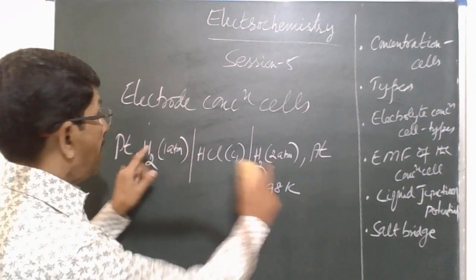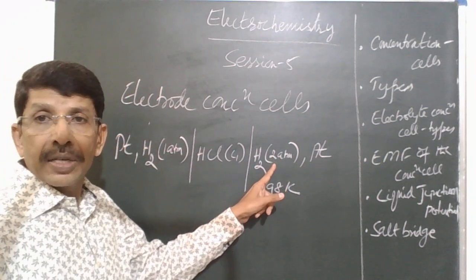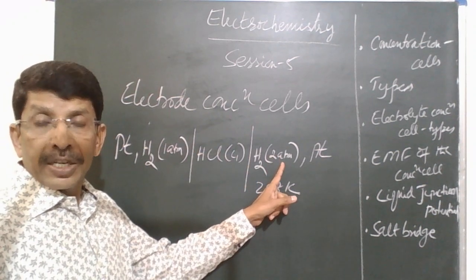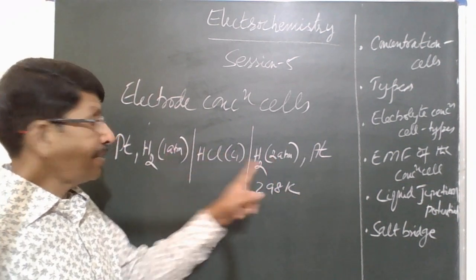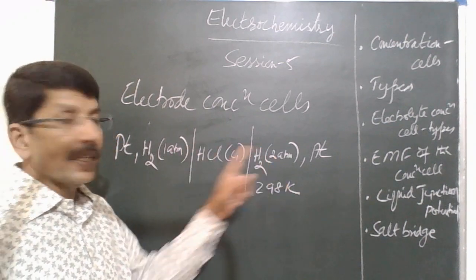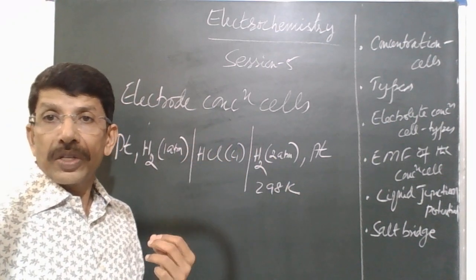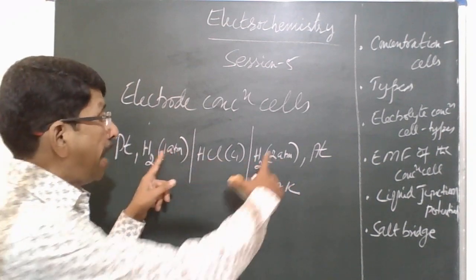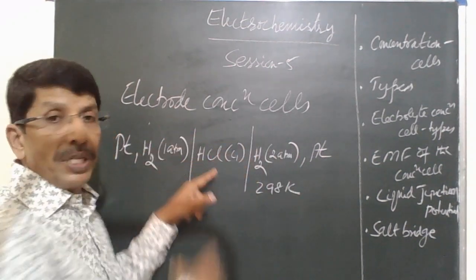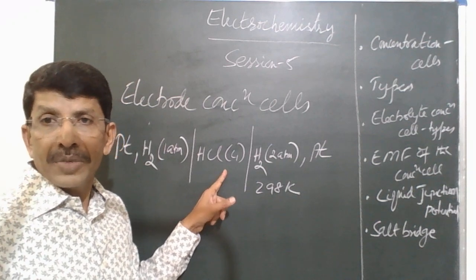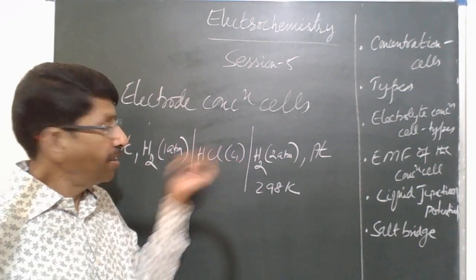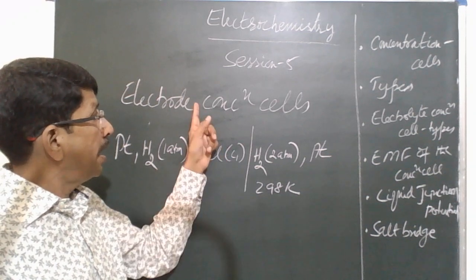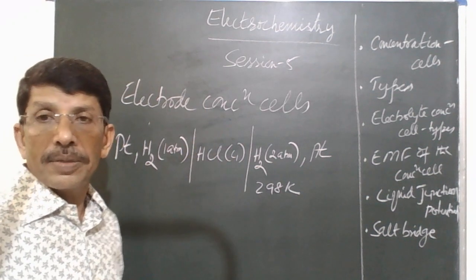Both are hydrogen electrodes, but the concentration of the electrode is different. Since it is a gas electrode and the pressure is different, the electrode concentration would be different. So two similar electrodes of different concentration are dipped into the same electrolyte, here only one electrolyte of the same concentration. Such cells are called electrode concentration cells.